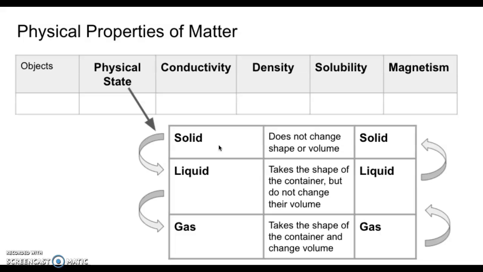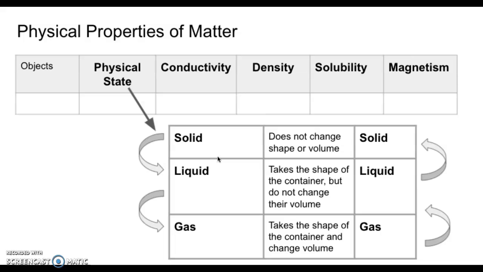Liquid is different. Liquid does change the shape because it takes the shape of the container, but it will never change its volume. Okay, it will never change the volume. So what makes a liquid is that it takes the shape of the container, but does not change its volume. And finally, gas, they are more flexible. They change their shape, and they also change their volume. So they take the space that the container gives them. All right, so they change their shape and their volume. So that's that first part of solid, liquid, and gas. You have to know this very well.